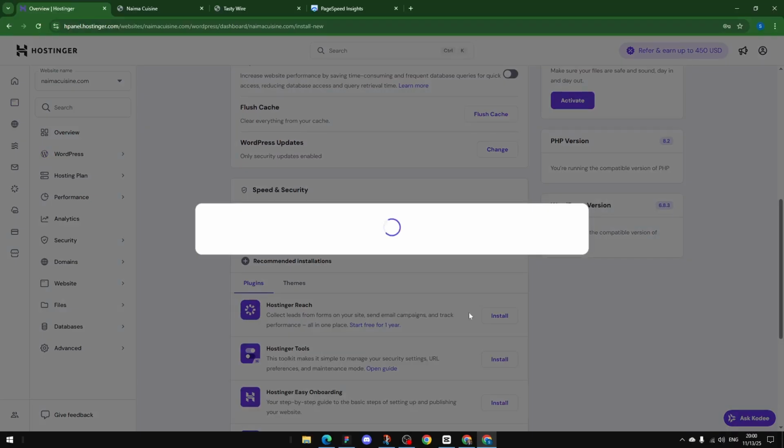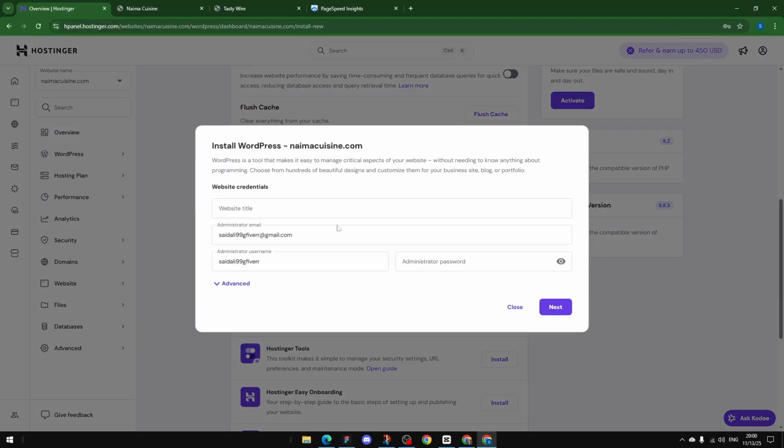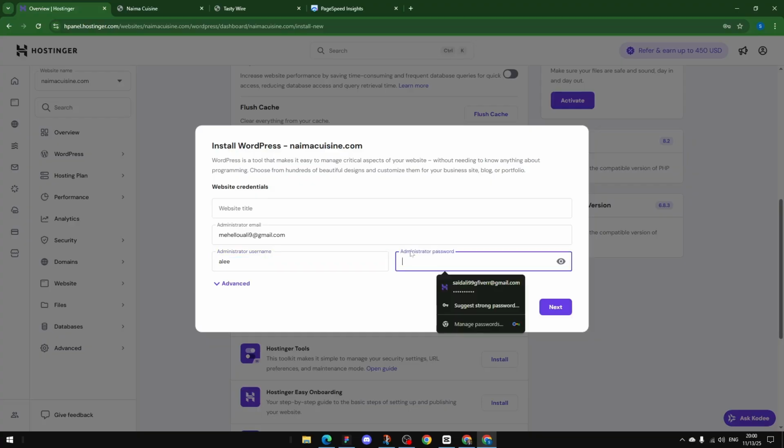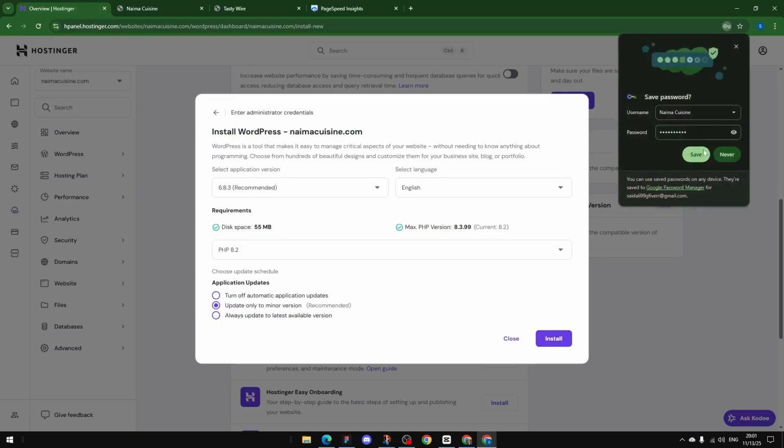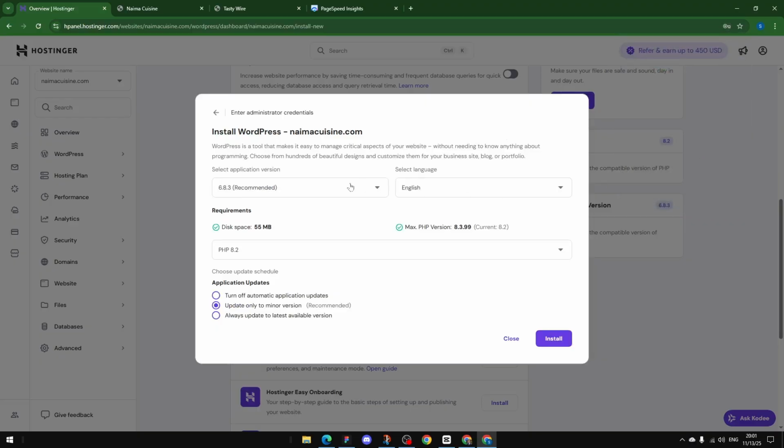Click on it. This will load. And after that, this will ask you for the email. So I'm just going to use my email, then the administrator username, make it, and the administrator password. I'm just going to do this one and give it a name. And that's it. Go ahead and press next. Save it. And after that, install.